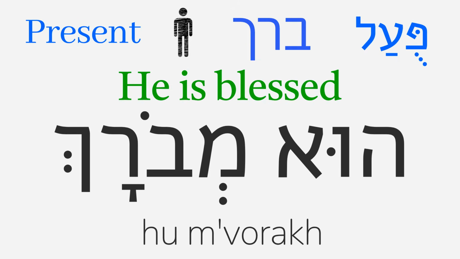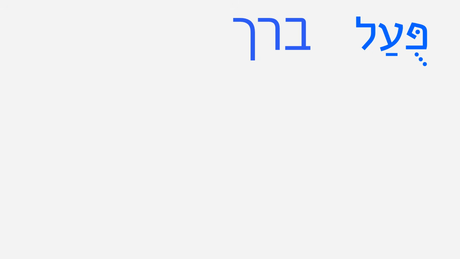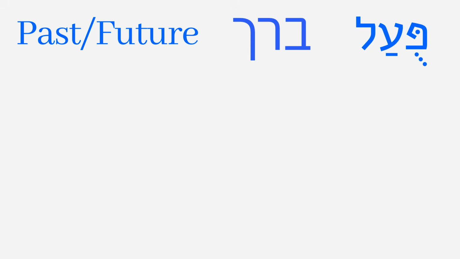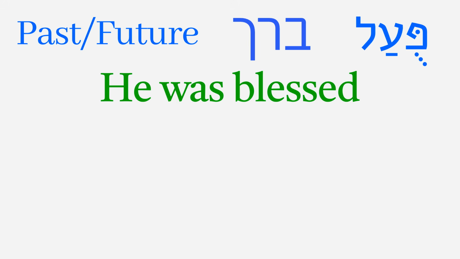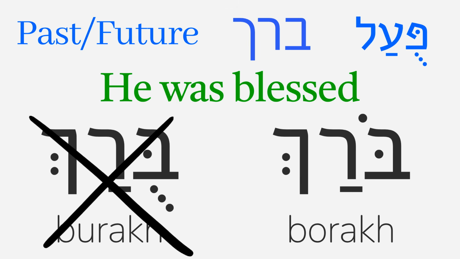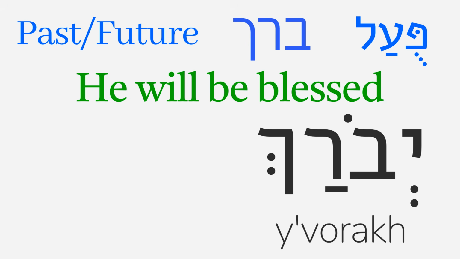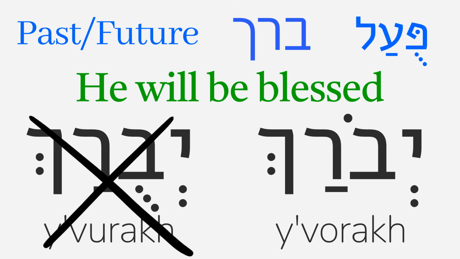The other forms of the present tense can be made the same way as always, just keeping the same vowels as this irregular masculine singular form. This change from u to o also happens with the pual past and future tenses. The verb he was blessed is borach instead of burach, and the verb he will be blessed is yevorach instead of yevurach.